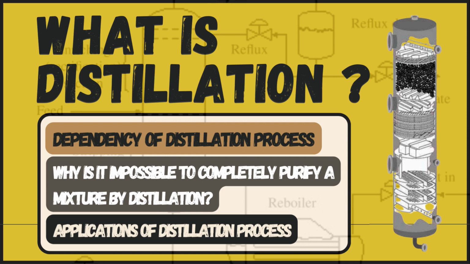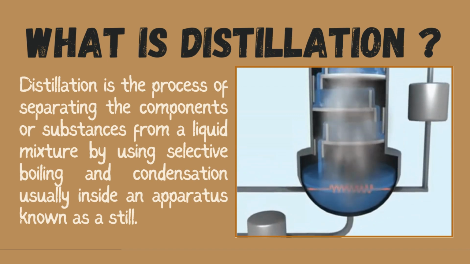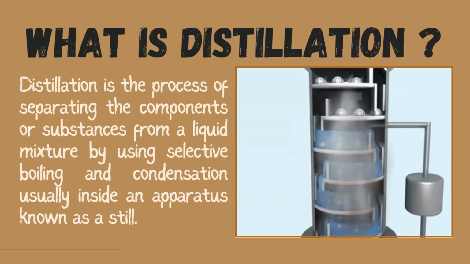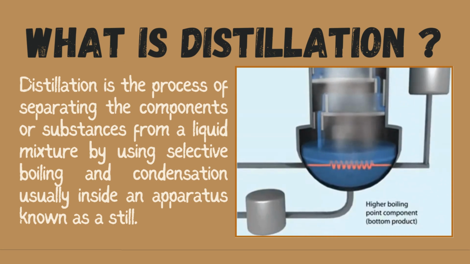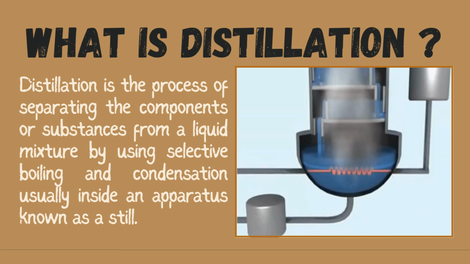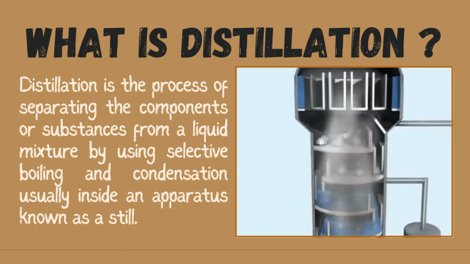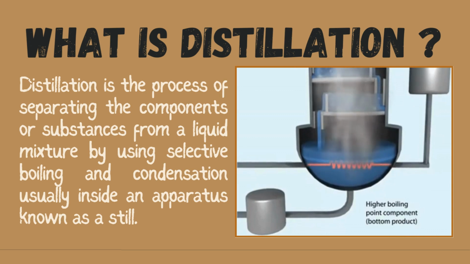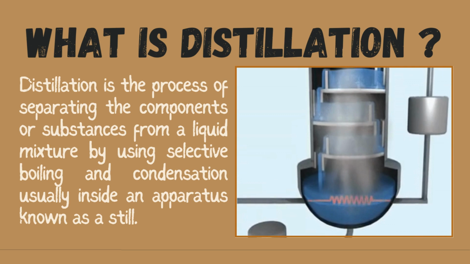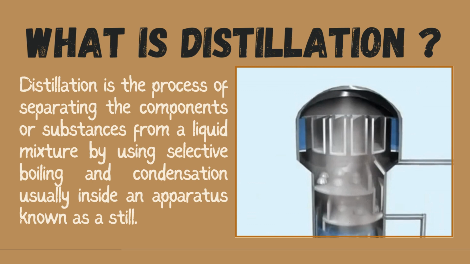So now we will begin our video with what is distillation. Distillation refers to selective boiling and subsequent condensation of a component in a liquid mixture. It is a separation technique that can be used to either increase the concentration of a particular component in a mixture or to obtain almost pure components from the mixture. So the distillation technique has two main uses, which are to increase the concentration or to obtain pure components from the mixture. And guys, it is important to note that distillation is not a chemical reaction, but it can be considered a physical separation process.